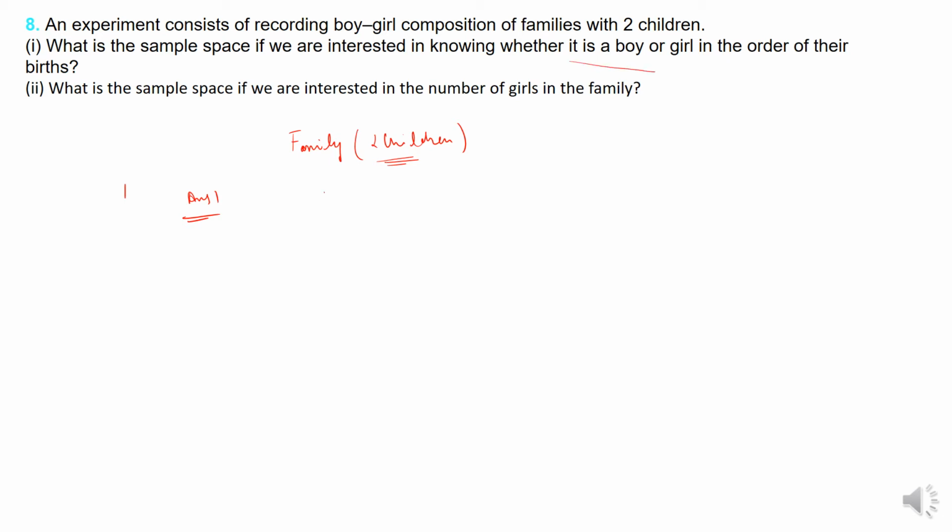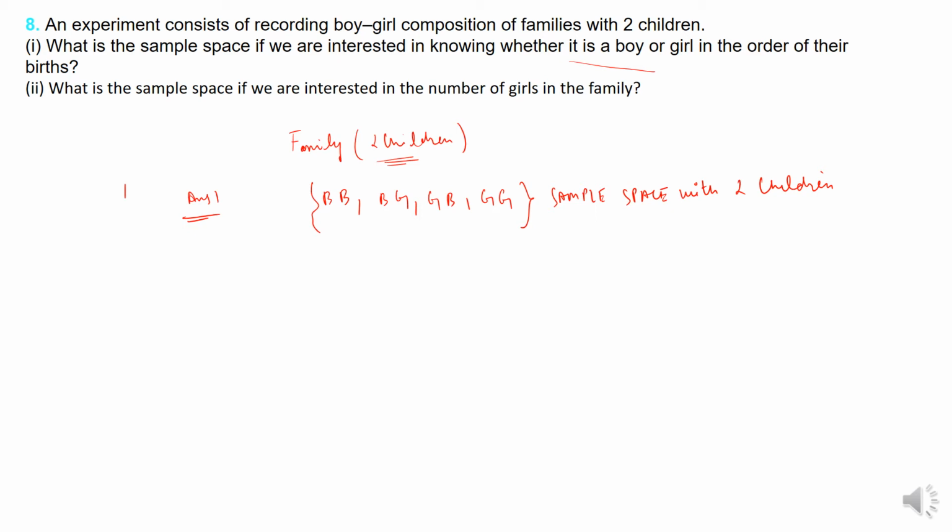Now if there are 2 children, both of them can be boy, boy, or boy, girl, or girl, boy, or both can be girls, girl, girl. So this is the sample space with 2 children. I hope this is understood.